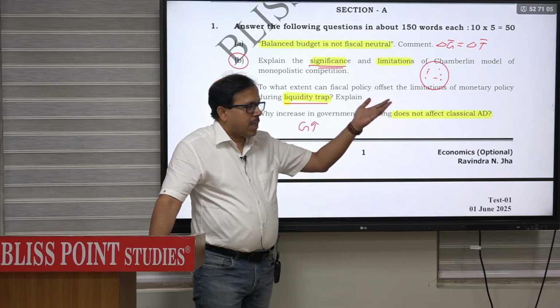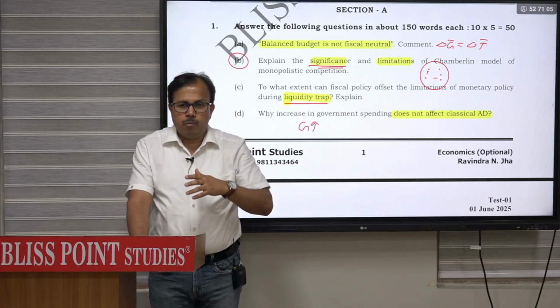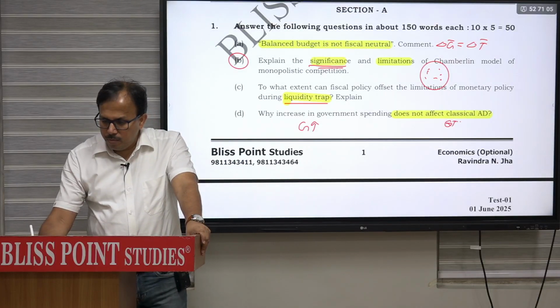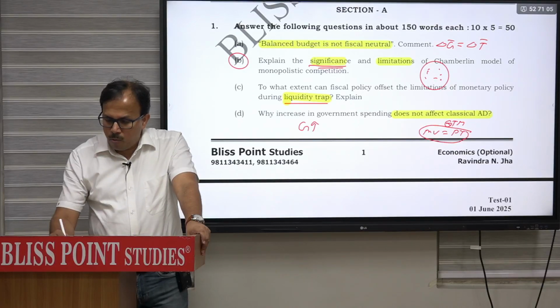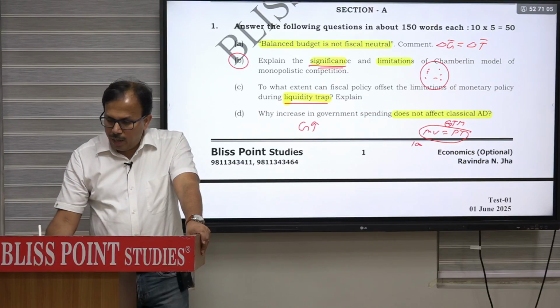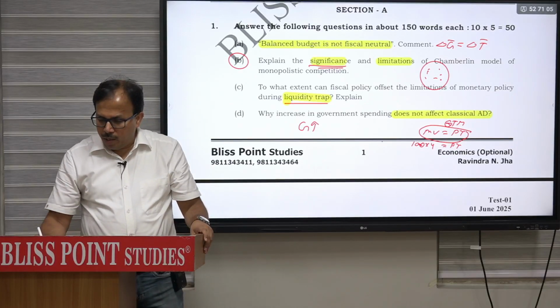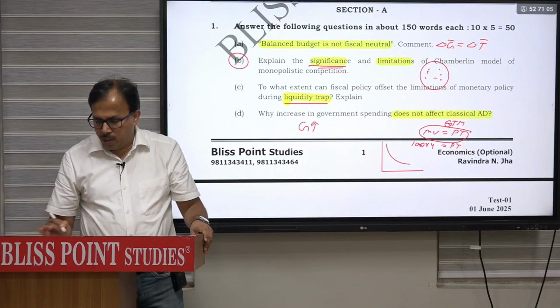So you can say that classical AD is derived from quantity theory of money. And according to that, MV is equal to PY. So classical AD is actually derived from quantity theory of money. So given any quantity of money, let's say 100, velocity 4, there can be many combination of P into Y. And the product of that P into Y will become 400. So it is basically rectangular hyperbola in shape.